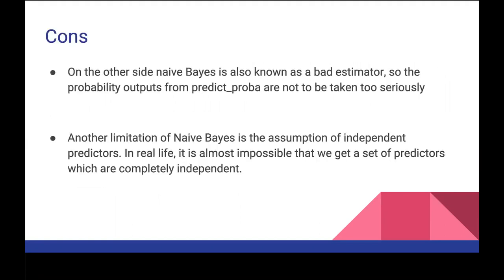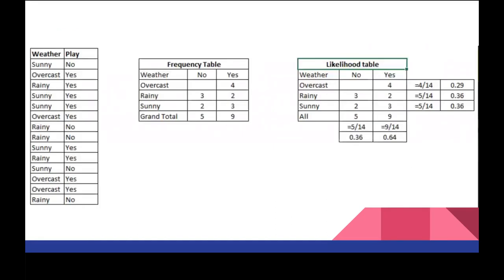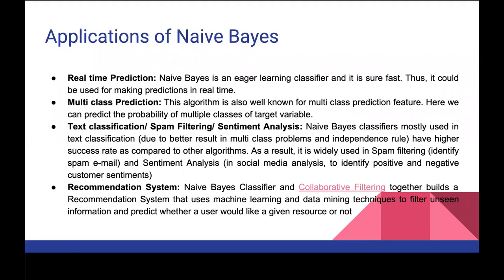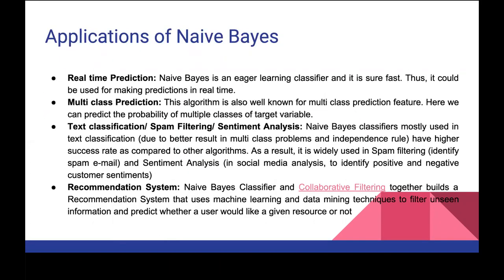On the other side, naive Bayes is also known as a bad estimator. So the probability outputs from predict_proba are not to be taken too seriously. This predict_proba is the one, that 0 and 1 that I've explained, right? So that is what your predict_proba will give. Another limitation of naive Bayes is the assumption of independent predictors. In real life, it is almost impossible that we get a set of predictors which are completely independent.